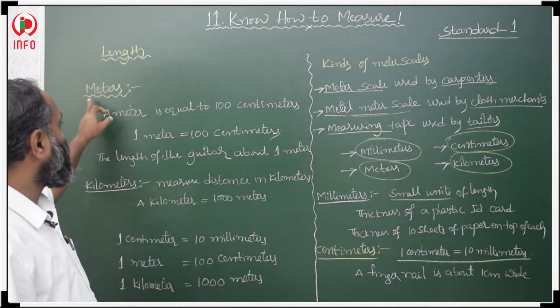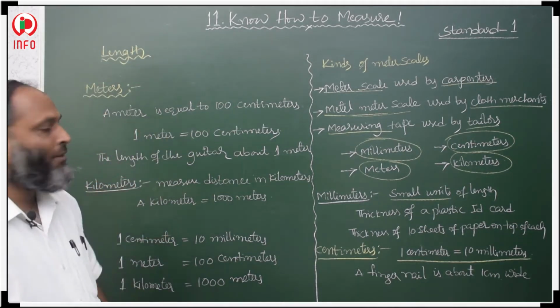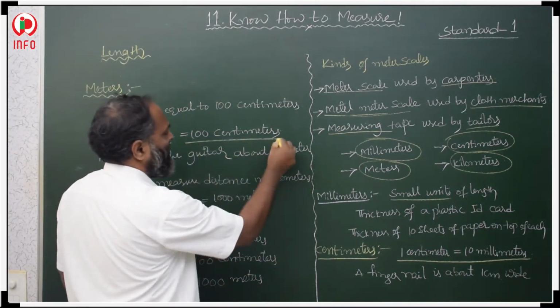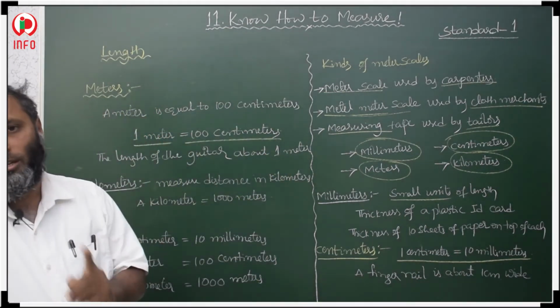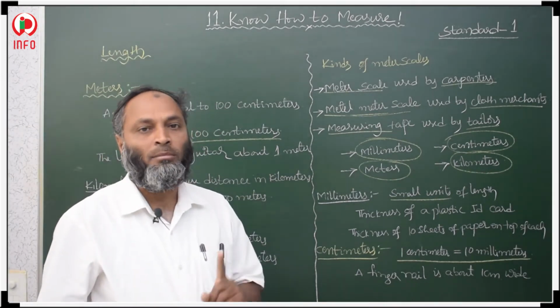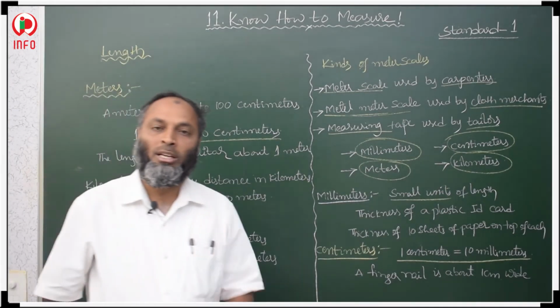Now, distance measured in meters. What is a meter? One meter is equal to 100 centimeters. 100 centimeters make a meter.